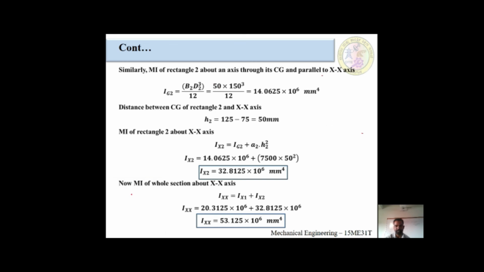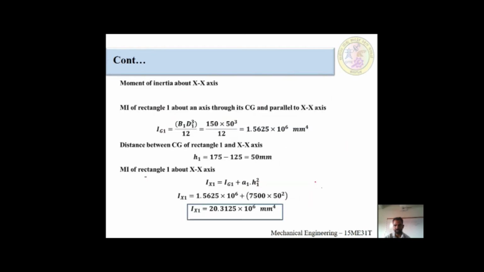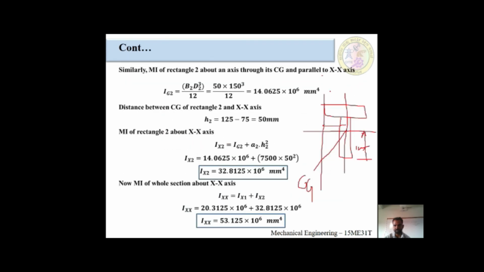For the h value, I am taking the T component here. This is the center of gravity. This is the reference. From here to here is the y bar value. From here to here is the x bar value. This would be how much? 125. This would be 125. And this would be 75. This would be 75.